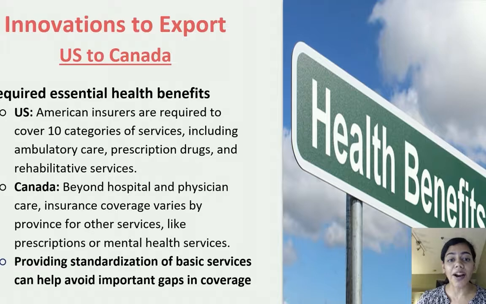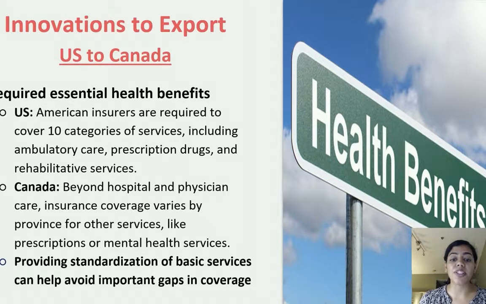The Affordable Care Act requires American insurers to cover 10 categories of services, including emergency services, prescription drugs, mental health, and more. That is not the case in Canada, where the government covers hospital care and physician care. Beyond those two, it depends on the province you live in.